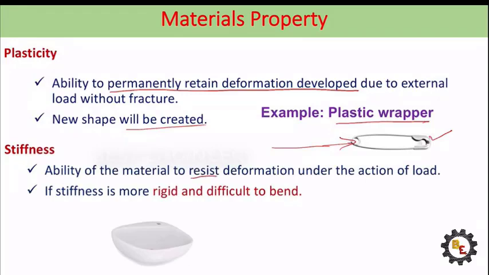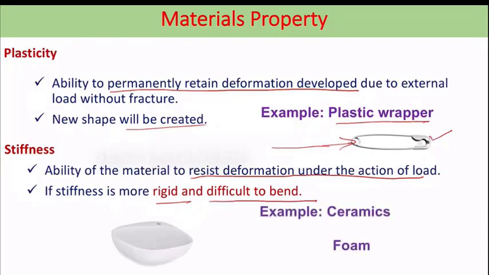Stiffness is the ability of the material to resist deformation under the action of load. The material which resists deformation under the action of load has more stiffness. If stiffness is more, the material is rigid and difficult to bend. Example, ceramic material and foam material. Here the ceramic has more stiffness. Foam has very little stiffness.